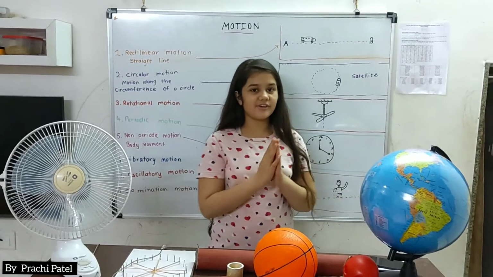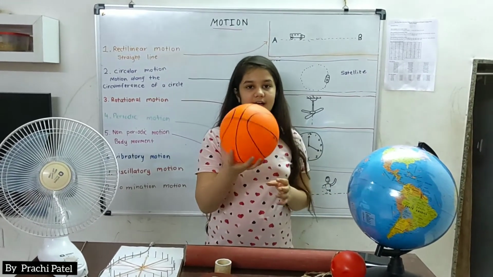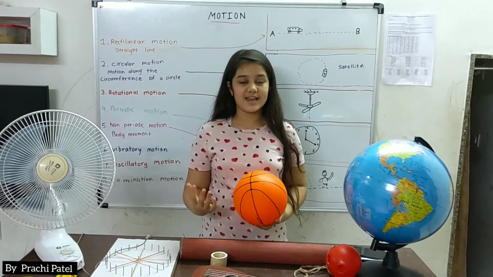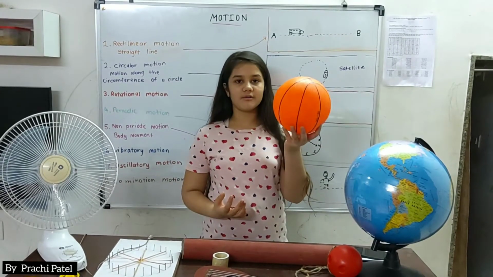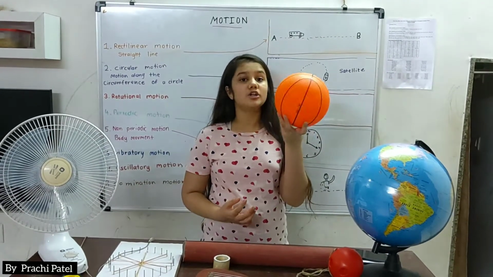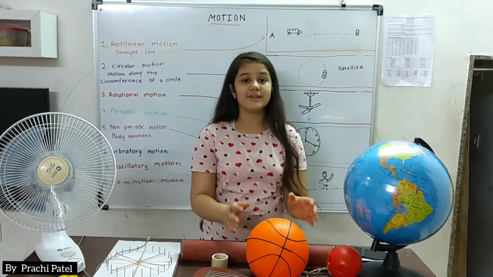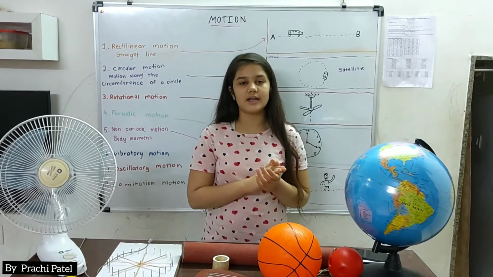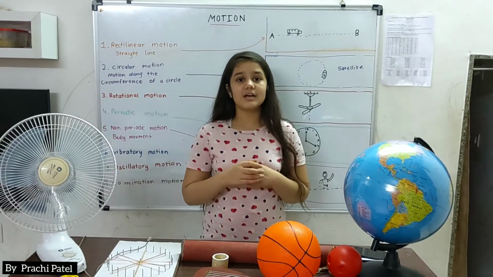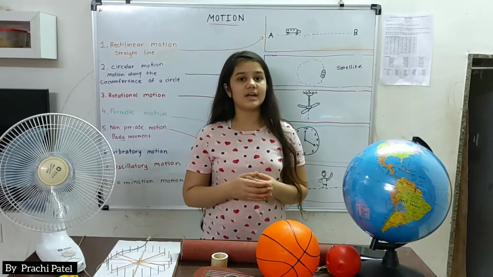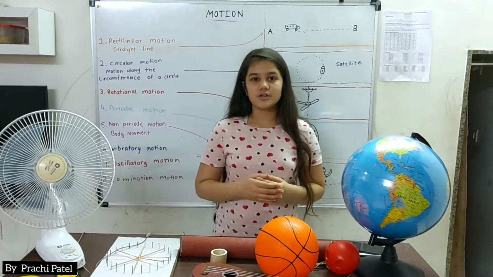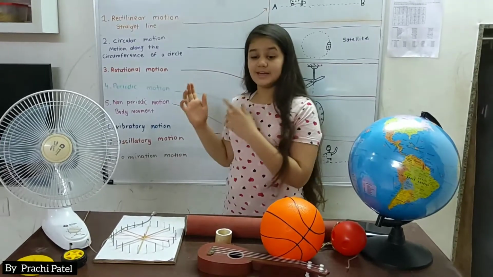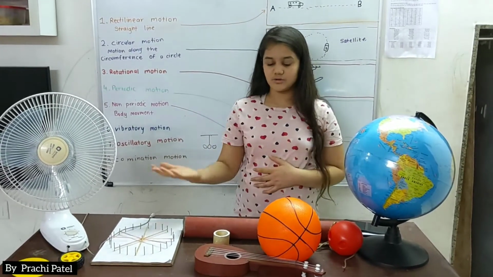Just for knowledge, I want to explain that if I have a ball over here, that is a non-living thing. Any non-living thing needs to be forced by a living thing to create a motion. But an animal or any living thing can create motion by itself. So let's start with the first motion. We have 8 types of motion. I will explain them and also show you in the experiment.